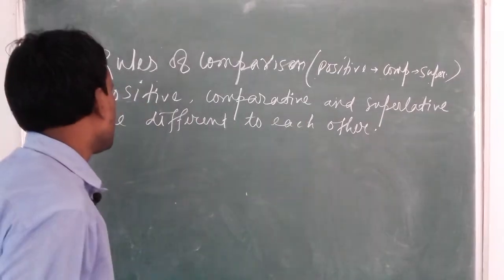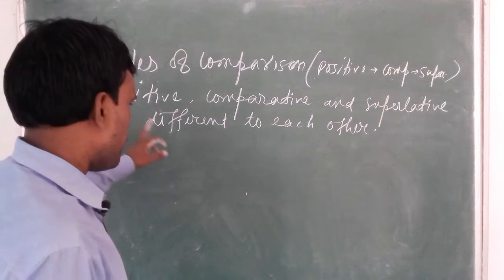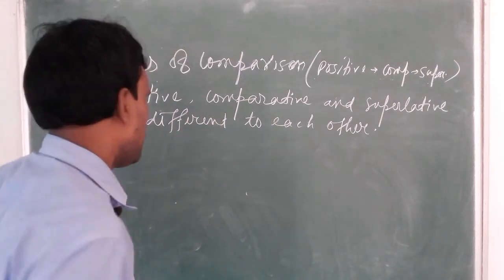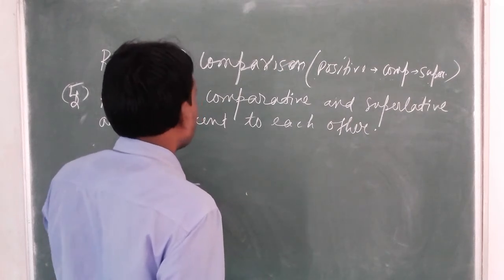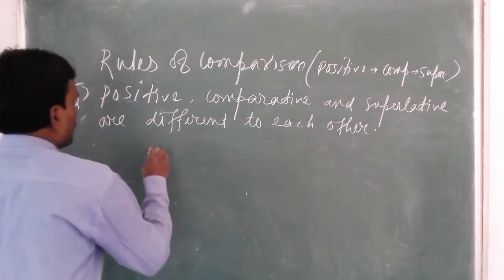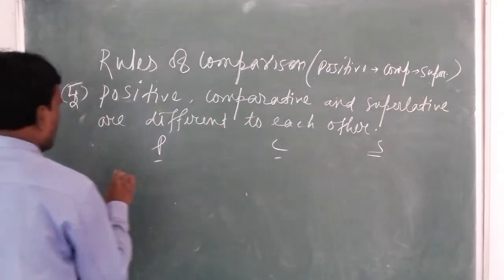Yes, look here. Positive, comparative and superlative are different to each other. A lot of adjectives are there. Their forms are different to each other in positive, comparative and superlative.